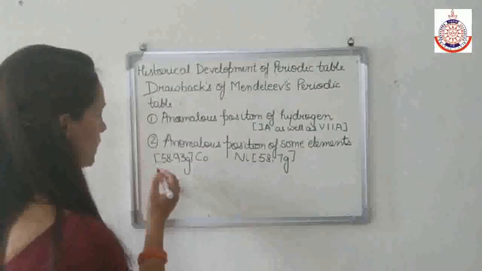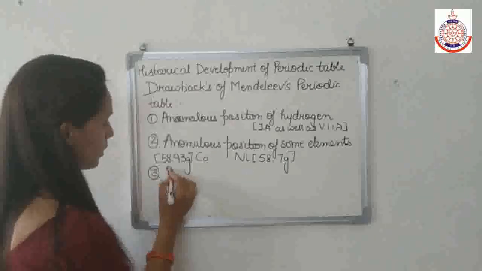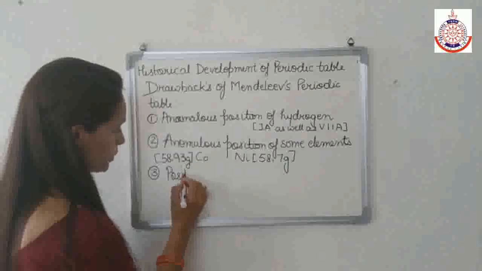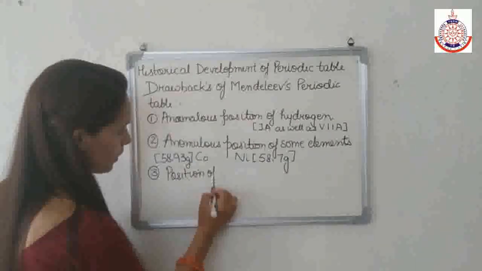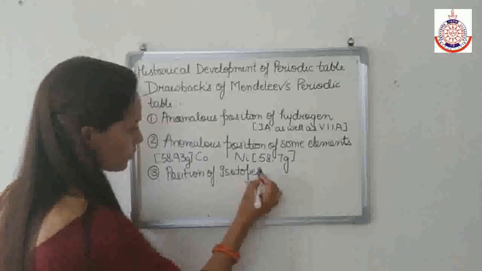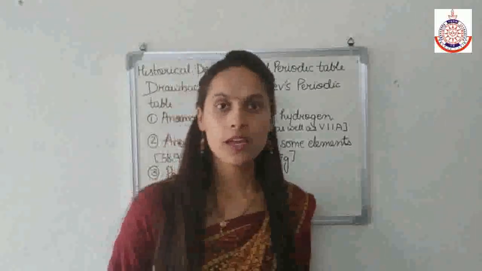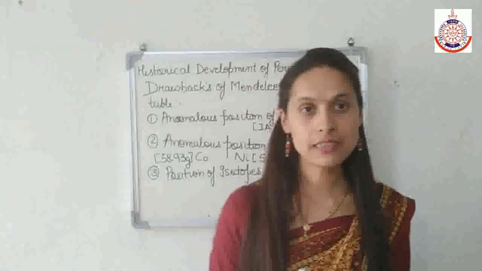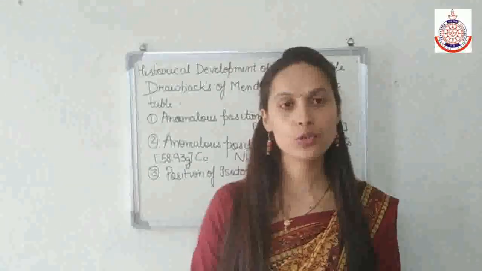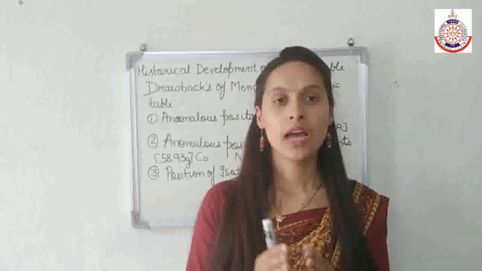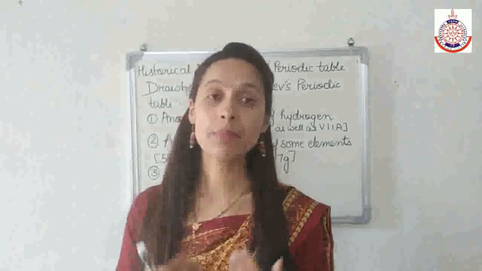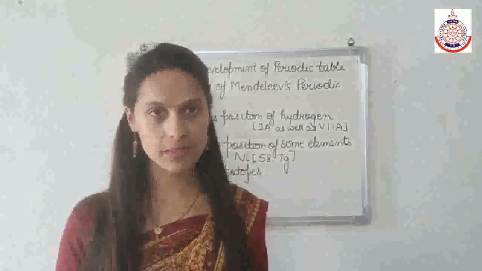Now we will move to our third demerit, that is position of isotopes. In our second chapter we studied what isotopes are. Isotopes are the atoms of the same element having the same atomic number but different mass number.